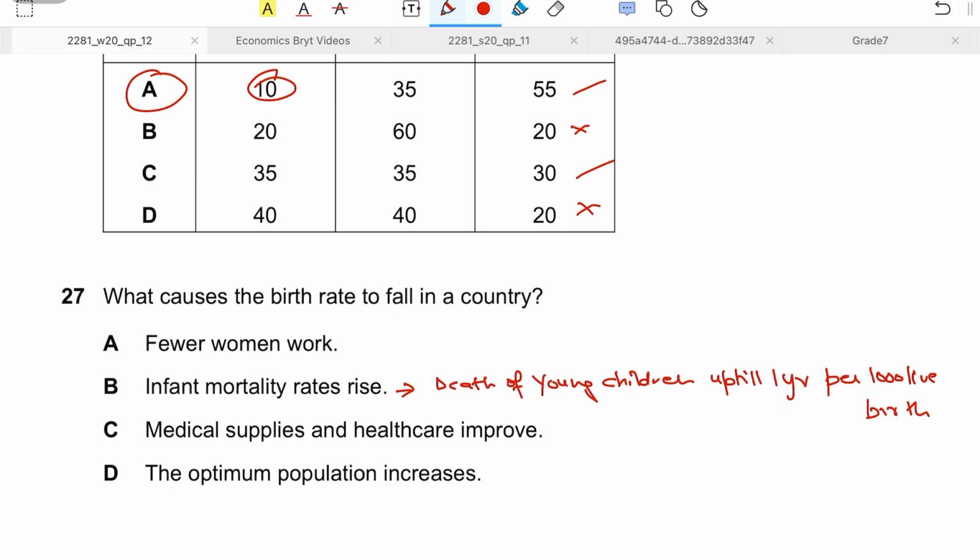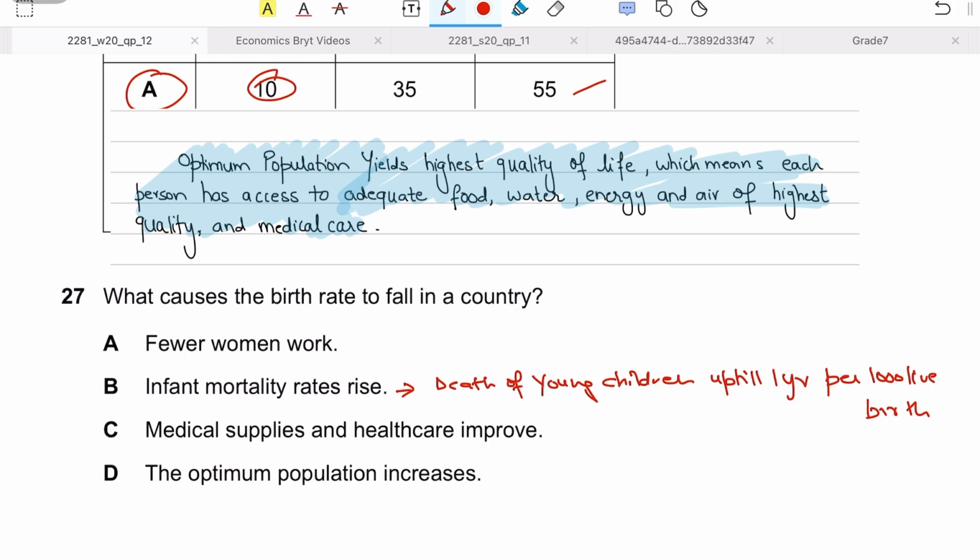Part D says the optimum population increases. Optimum population, what is optimum population? Optimum population is basically a concept where the population of your country is in balance, right? That is an optimum or an efficient population, where a balance is maintained between the amount of resources the economy has and the population it has to feed.